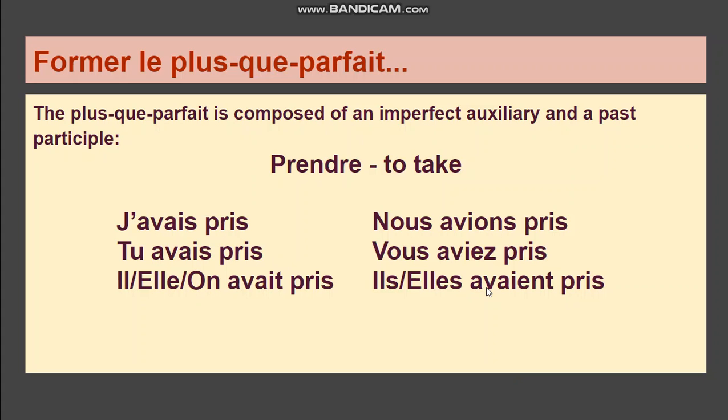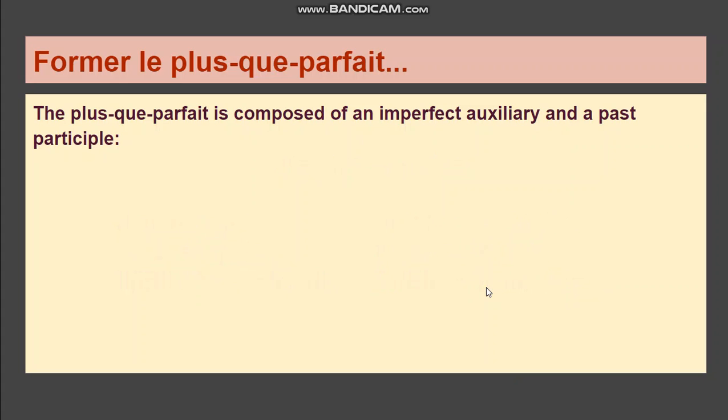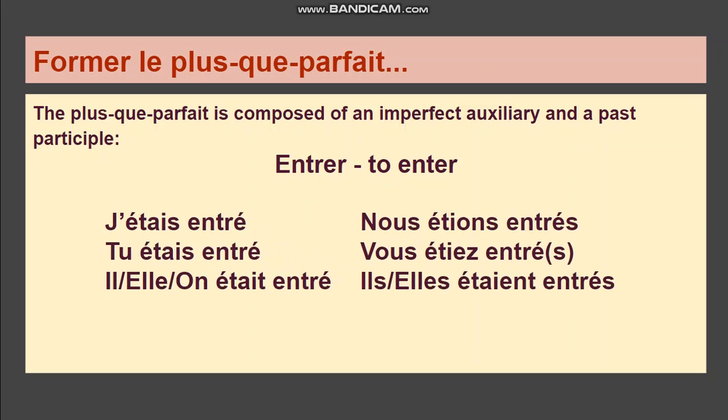Okay, so let's look at one with être. Now, I did these all in the masculine, but you can also add an e to them to make them feminine. Okay, so j'étais entrée, tu étais entrée, elle était entrée. Again, you could add an e here to make these feminine, and you could add an e before the s over here to make these feminine. So nous étions entrés, vous étiez entrés, and ils, elles étaient entrés.